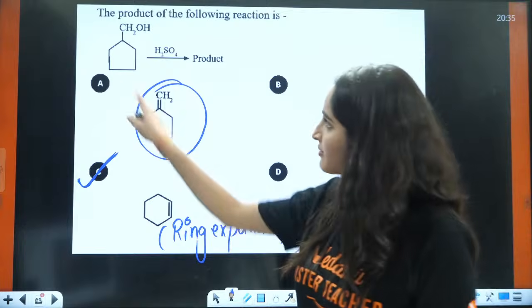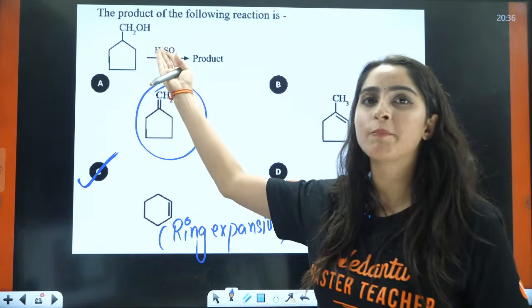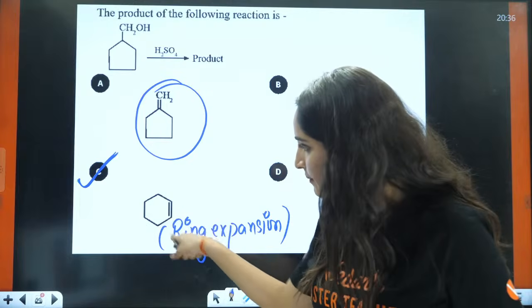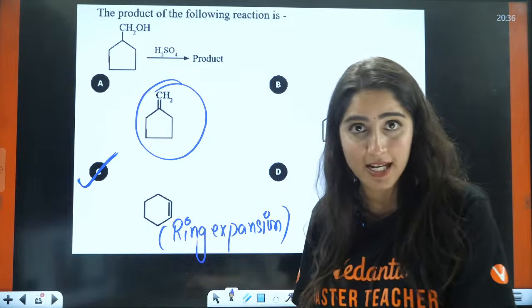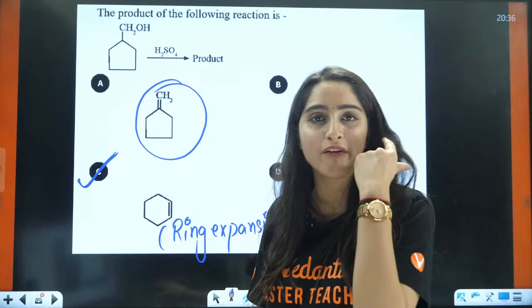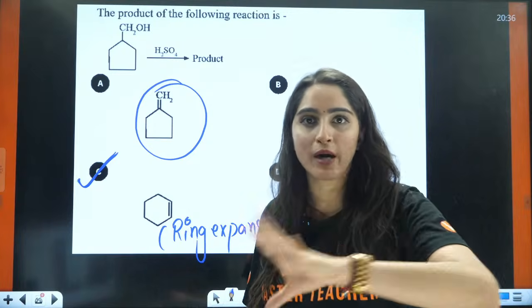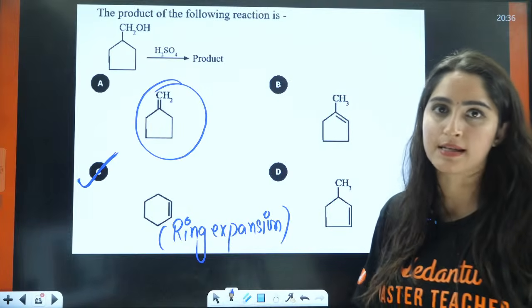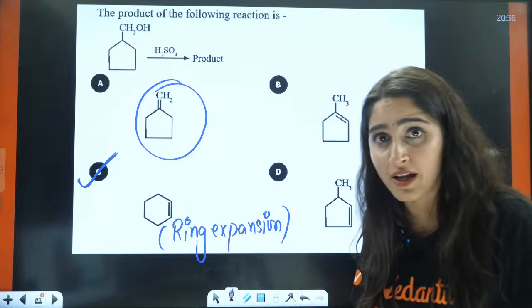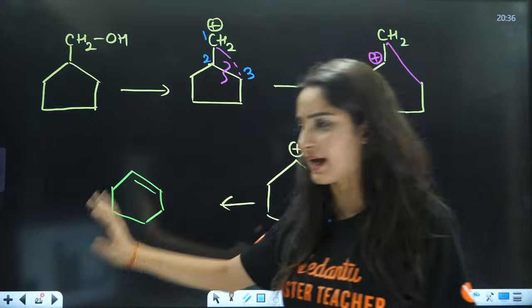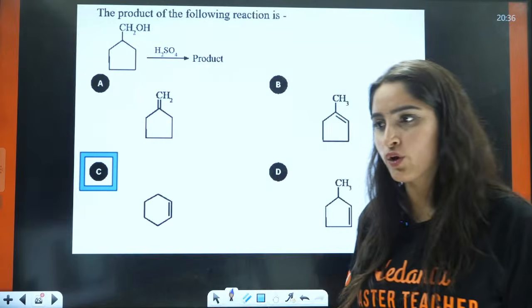Ma'am, this is so simple, cramming I can do. Dehydration. But now this is something that you need to understand. This is conceptual knowledge. If you want to be an expert in organic chemistry, you need to have the knowledge of these things: rearrangement, ring expansion, ring contraction. And for that I have already told you a simple direct trick.